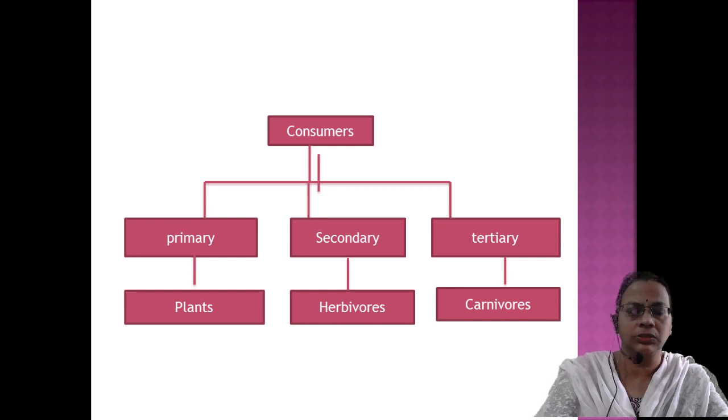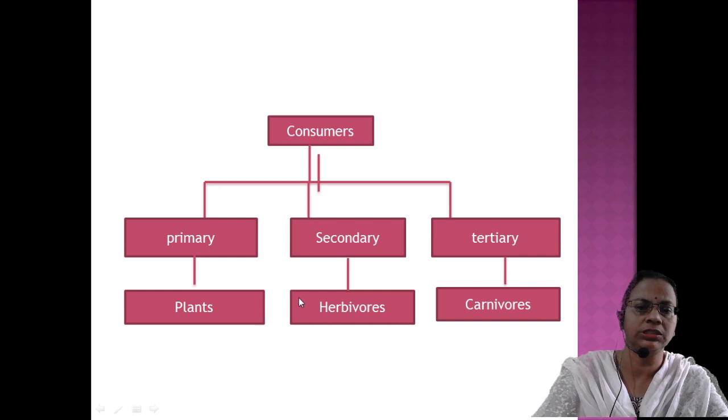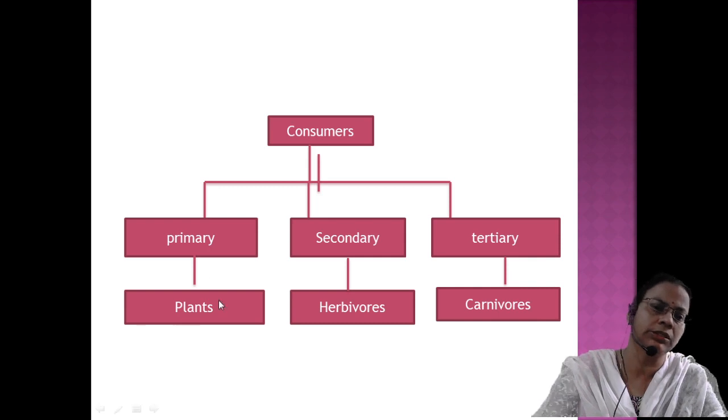Primary consumers, a small mistake is there. Primary consumers, actually it is herbivores. That is not the plants. Primary consumers, herbivores, because the plants are producers. So here you have to make a change. Here it is herbivores, primary carnivores, secondary carnivores, like that it will come. So instead of plants, here it is herbivores. Primary consumers means herbivores. The plants will be eaten by a group of consumers, and those consumers are called herbivores. So when we say primary consumers, you have to say herbivores. Typical examples: cow, goat, etc.